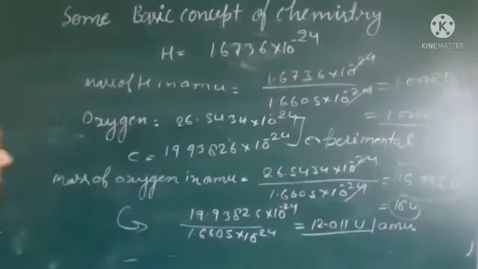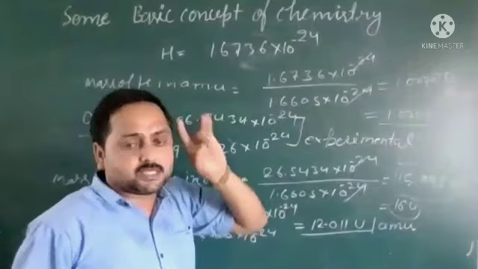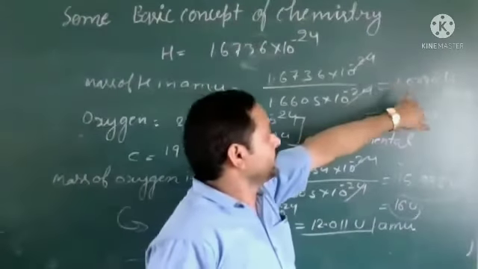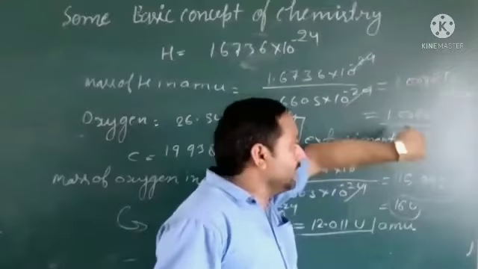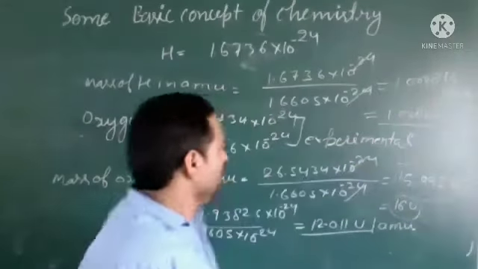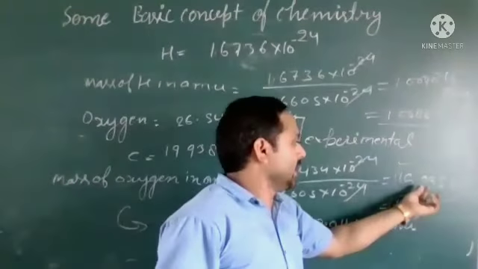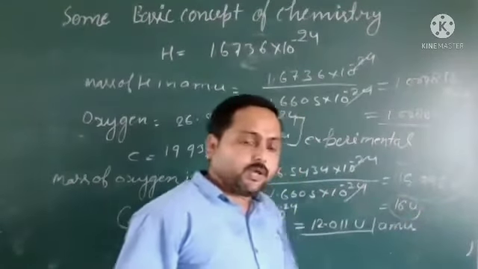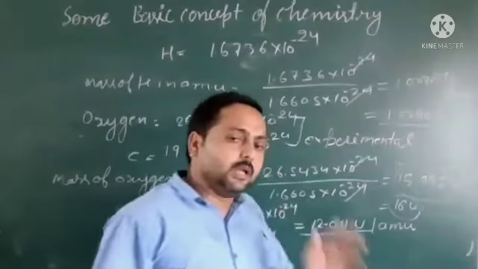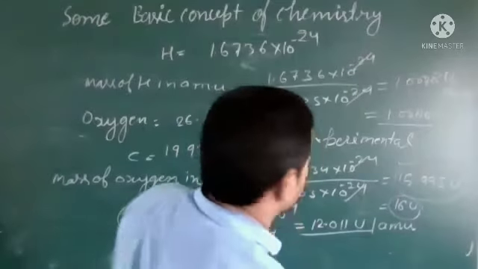So we have calculated the atomic mass of these three atoms in AMU. For hydrogen we got 1.0078, and in standard notation we can write 1.008. For oxygen we got 15.995 U or 16 U. For carbon we got 12.011. So like this we can calculate. Next is average atomic mass.